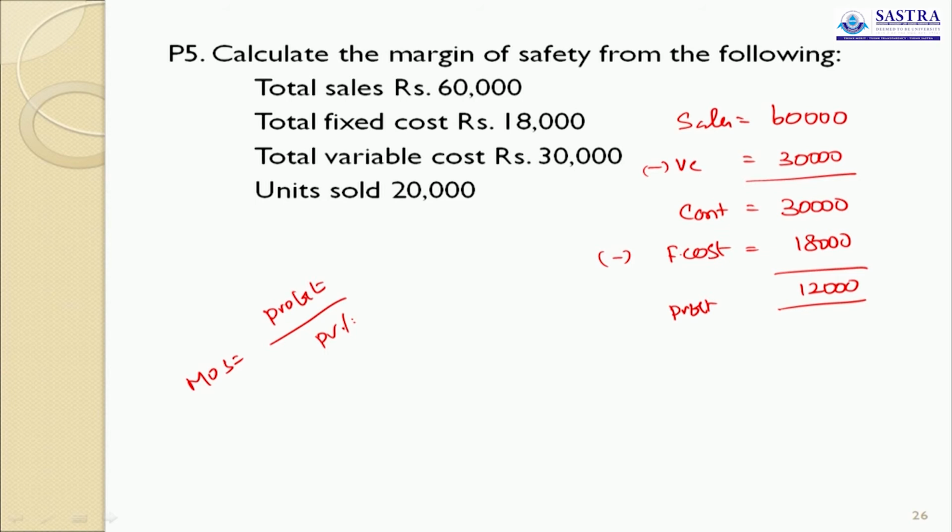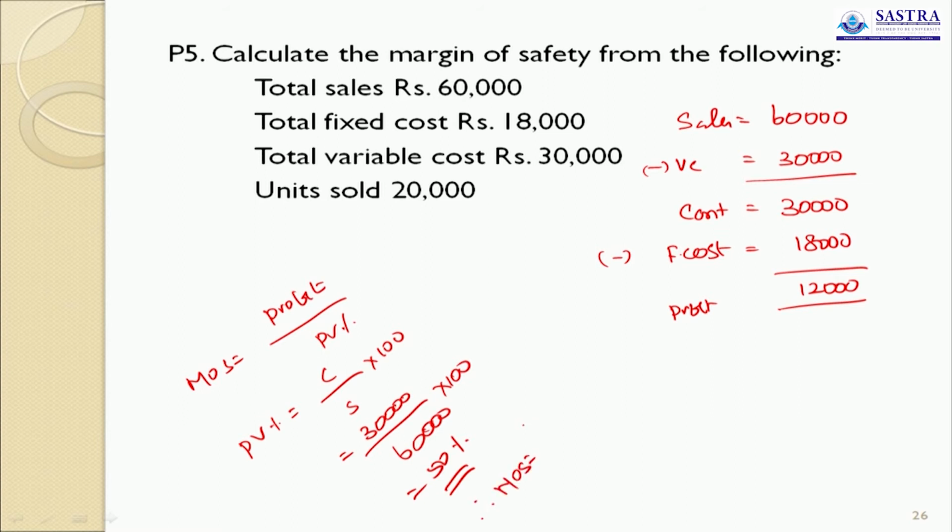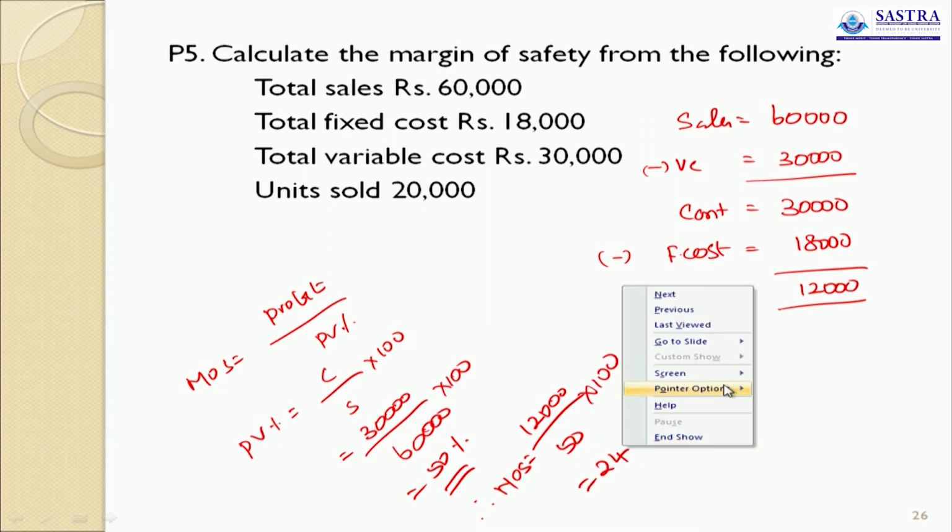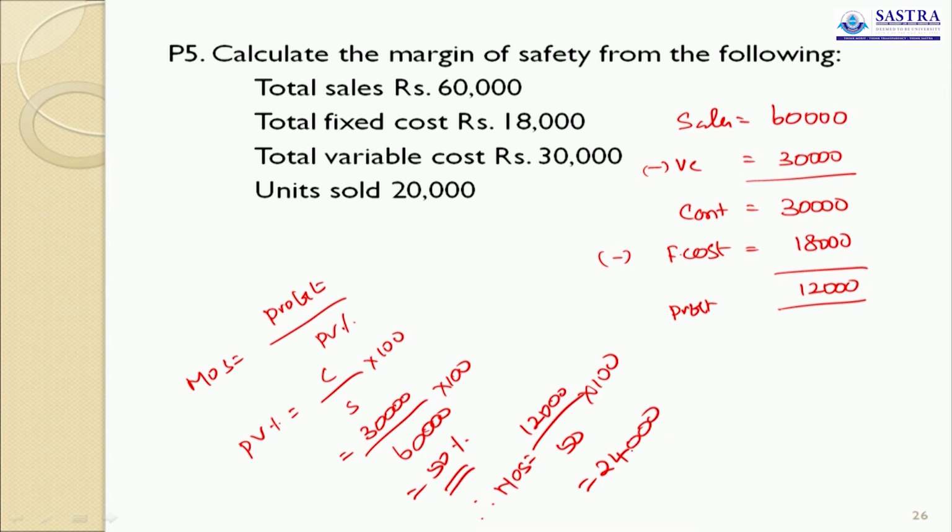PV ratio is not given, so first we calculate PV ratio. PV ratio equals contribution divided by sales into 100. Contribution 30,000, sales 60,000 into 100, 50%. So therefore margin of safety equals 12,000 divided by 50 into 100, 24,000. Margin of safety is 24,000.